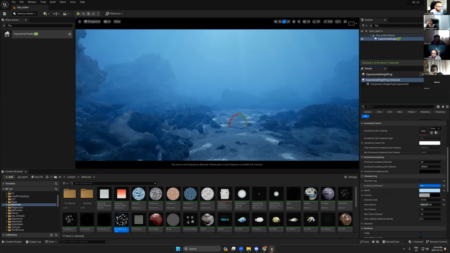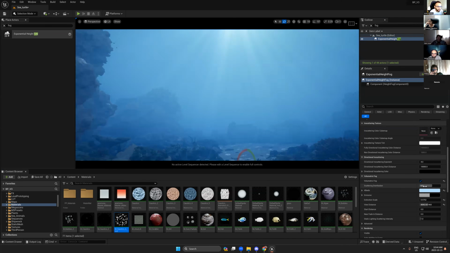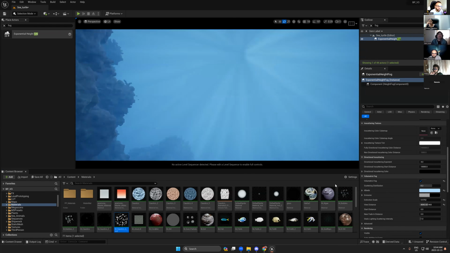So I will try to change the scattering, this option. Why? Because on the top surface, we should see some plume effect. If you look at the light now, it looks too flat. But if we move this now, we can start to see this plume effect on the water surface.